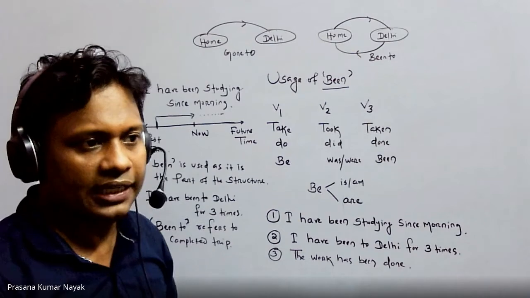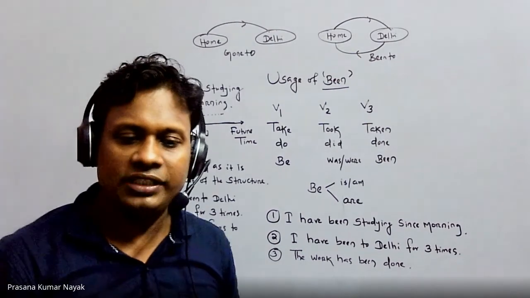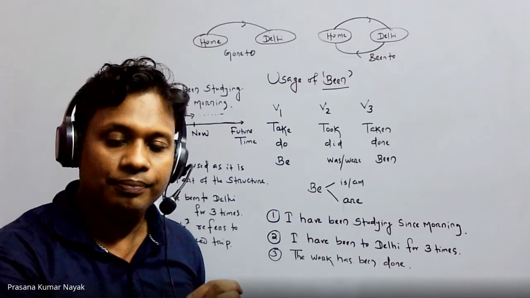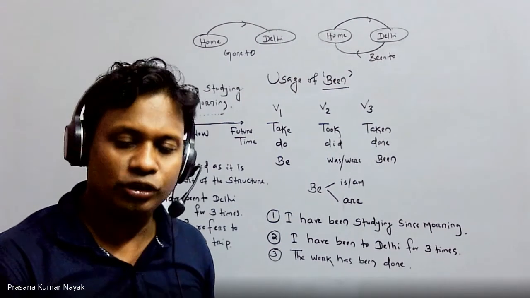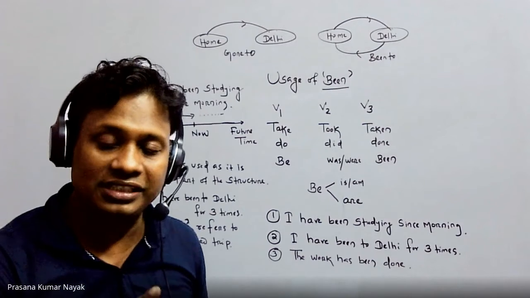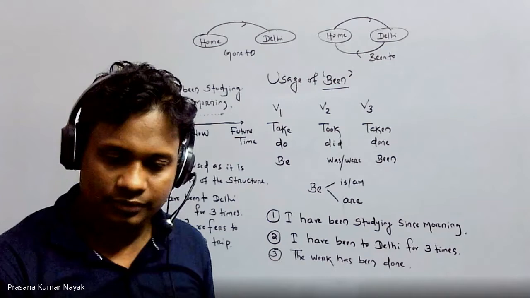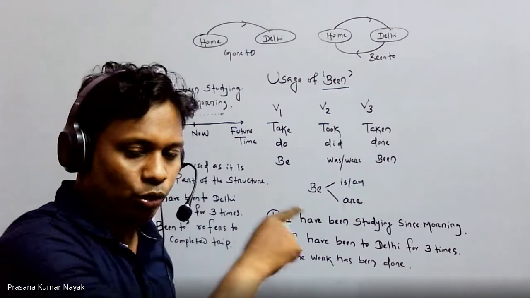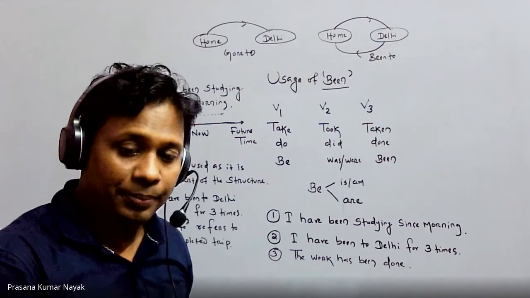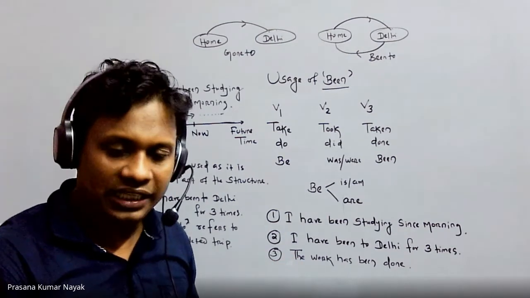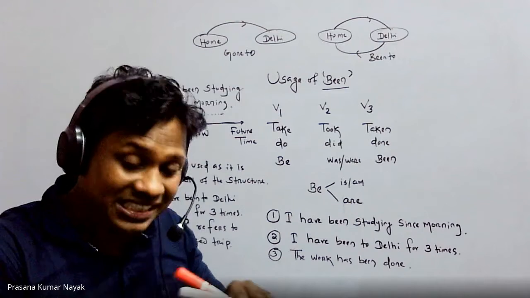Suppose I give an example. Suppose you say, I am going there. Once you put am, the verb will be in ing form. So this is the part of the structure. You cannot say, I am eat. You can say, I am eating. You cannot change the structure.